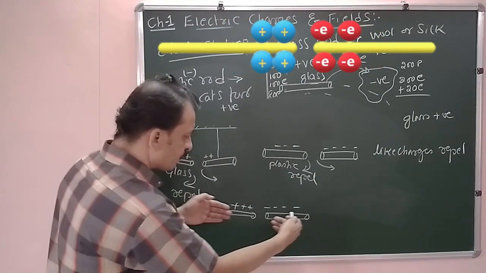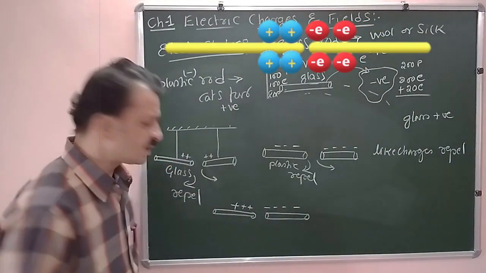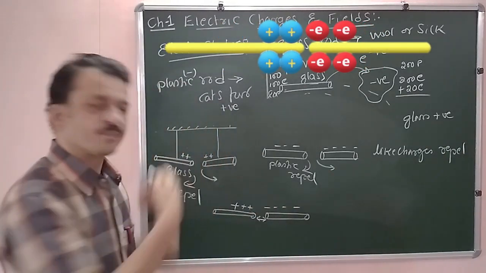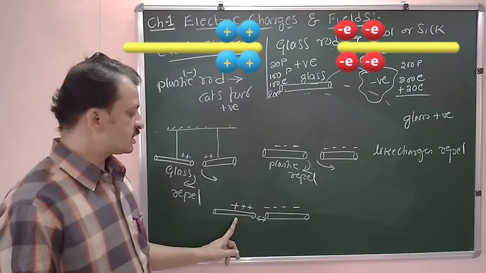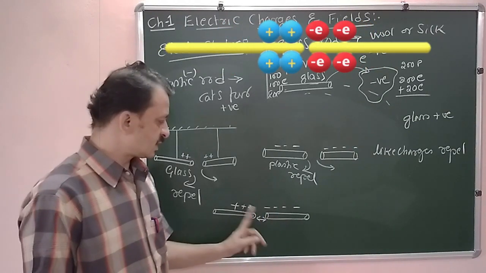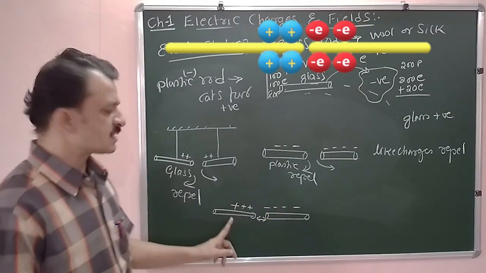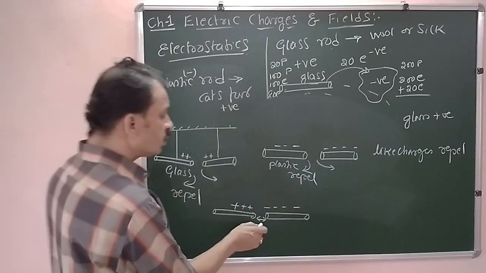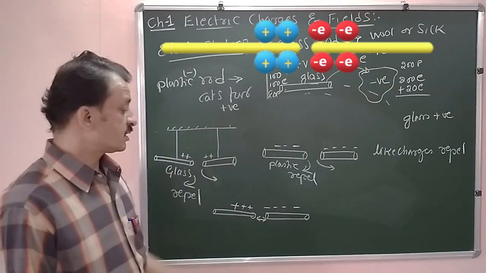As and when they are brought very close to each other, they attract each other. A glass rod which is positively charged and a plastic rod which is negatively charged, when brought very close to each other, attract each other.